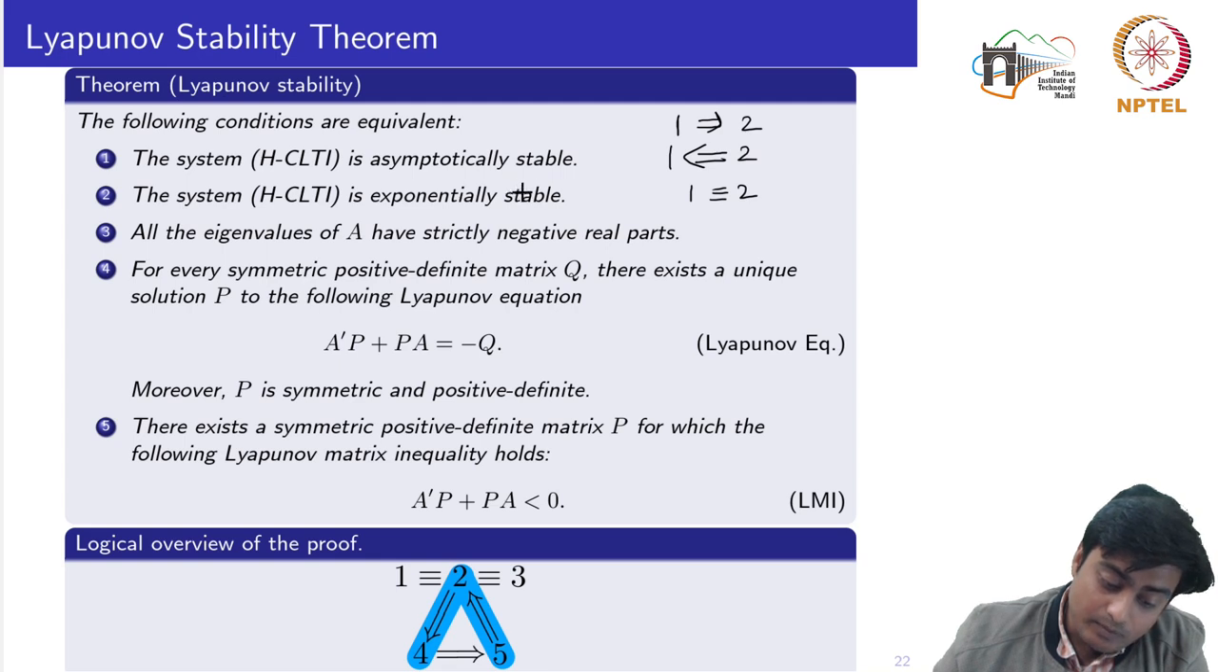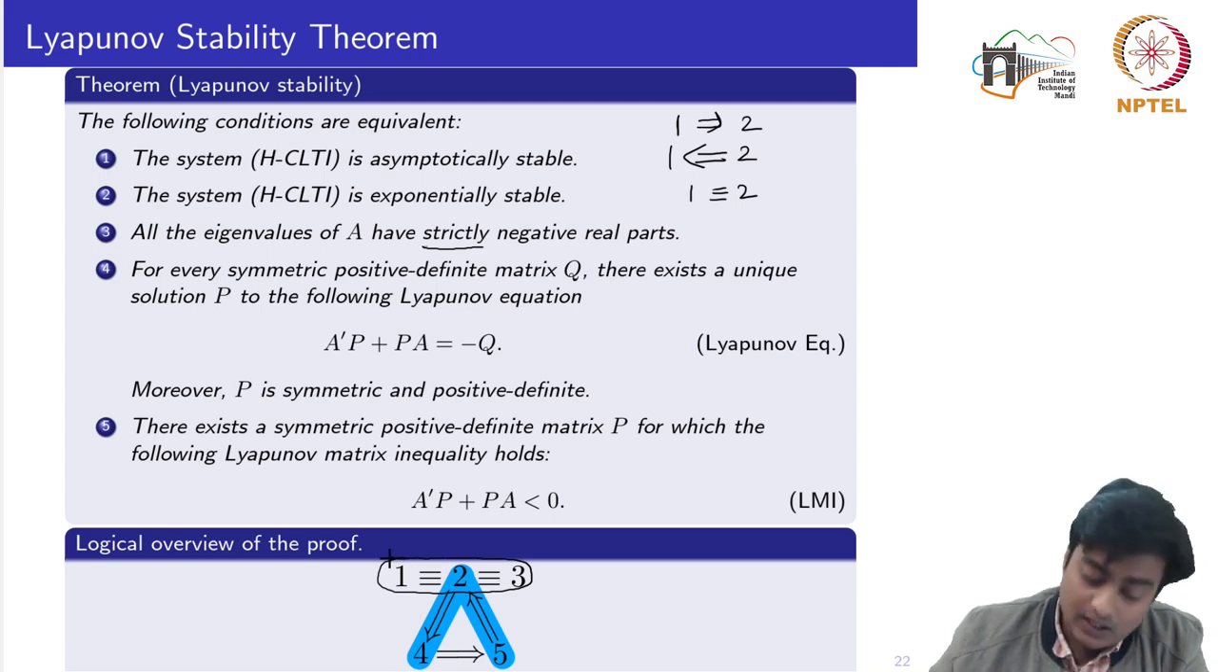Now, by the eigenvalue test, we have the equivalence between the second statement and the third statement: all the eigenvalues of A have strictly negative real part. Do not forget this part, strictly; there should not be any eigenvalue with 0 real part. This equivalence we have already seen. Now the equivalences which we will prove in the next couple of minutes are that 2 implies 4 and 5 implies 2. Basically we want to close the loop.